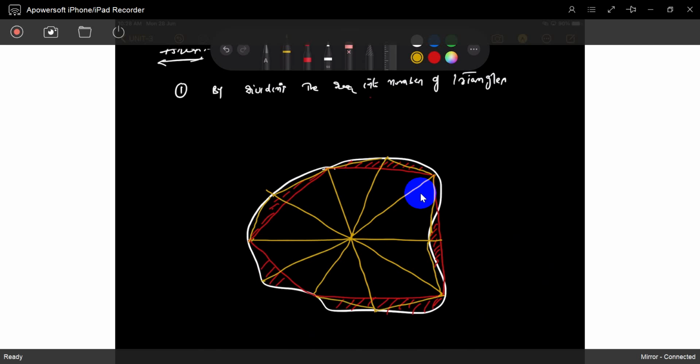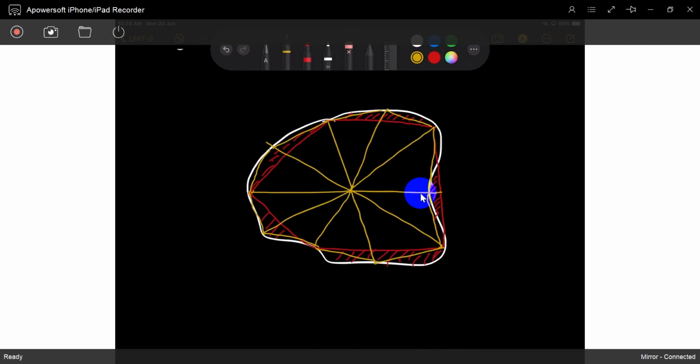This is also called the finite element method. You will learn it in fourth year, second semester. If you divide into small elements and increase the number of elements, the accuracy will increase. So first you can divide the area into a number of triangles. That is easy.